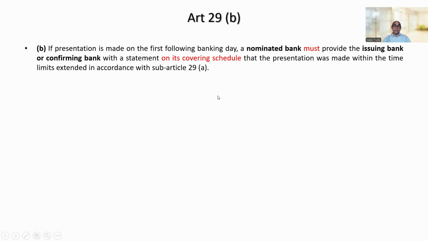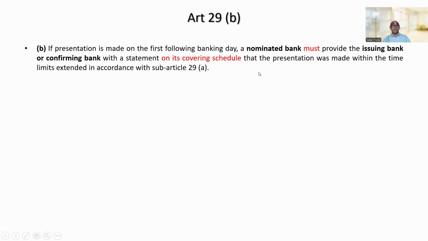In most cases, banks will probably express compliance with this condition by a statement in their schedule indicating all terms and conditions comply, or similar wording. If a nominated bank fails to provide any form of statement in their covering schedule, and this is questioned by the issuing bank or confirming bank, a subsequent confirmation of compliance with this rule will suffice for the purpose of ascertaining if a compliant presentation was made.